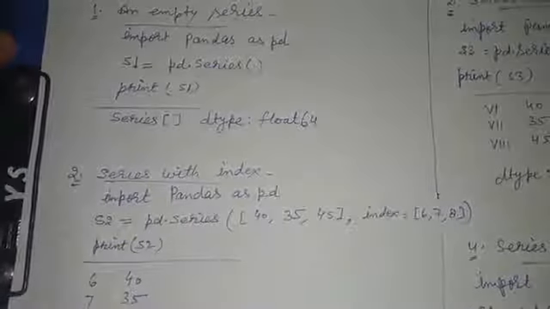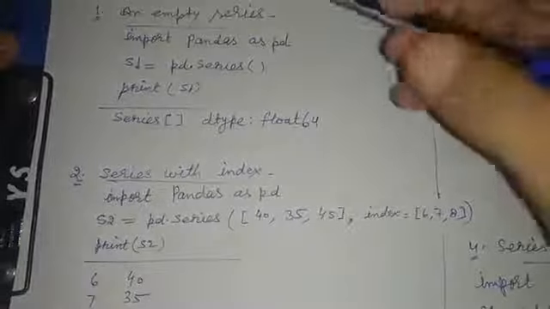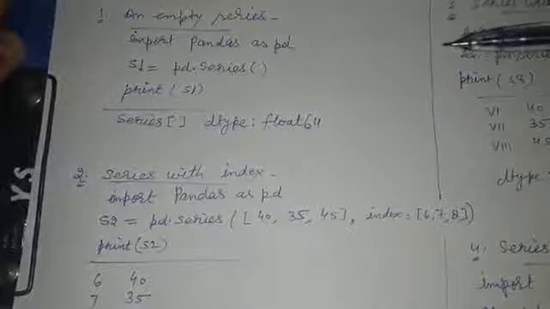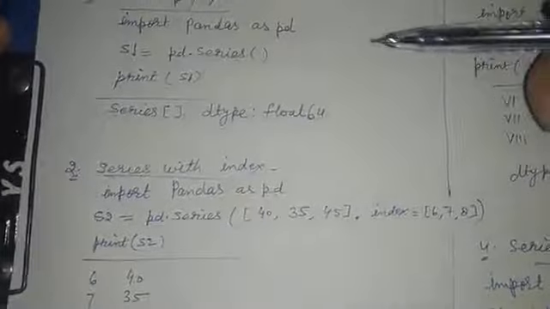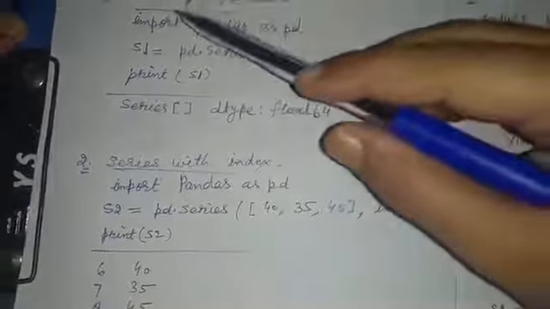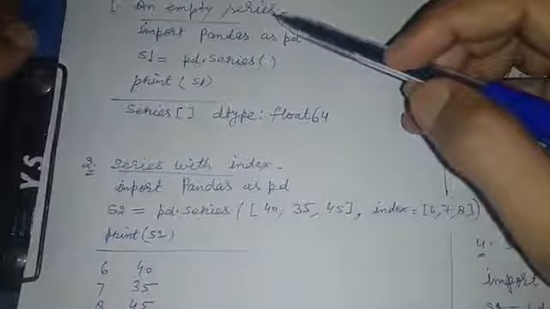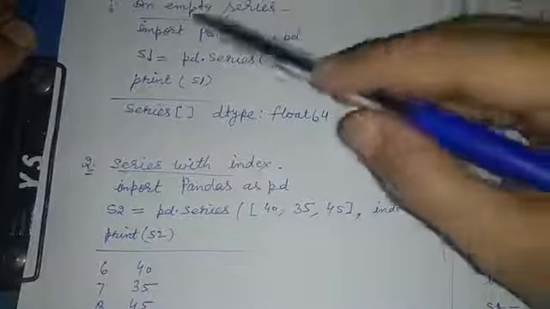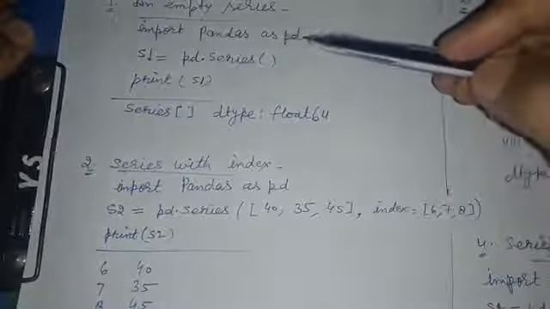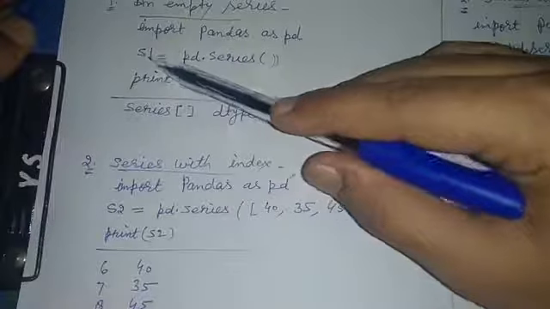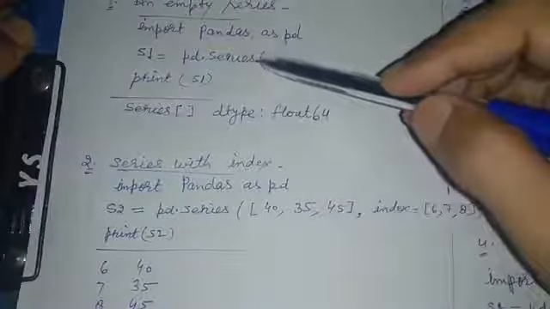So let's move to the next topic, and our next topic is creating series. There are several ways by which we can create a series in Python. One way is to create an empty series. So how to create an empty series? It is very easy. First of all, import pandas as pd. s1 is equal to pd dot Series.